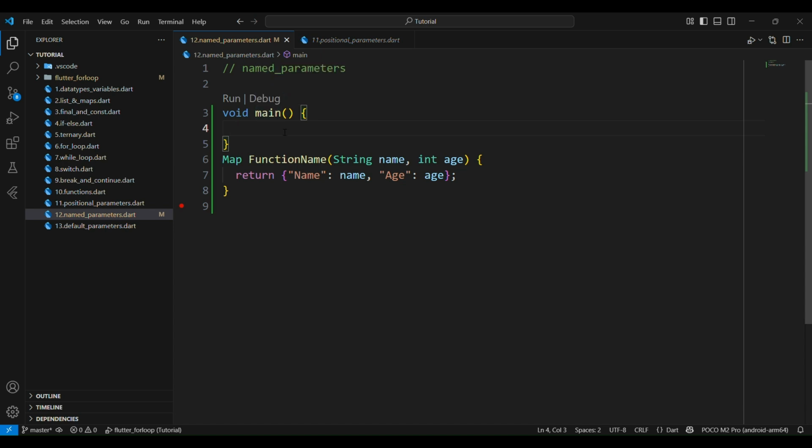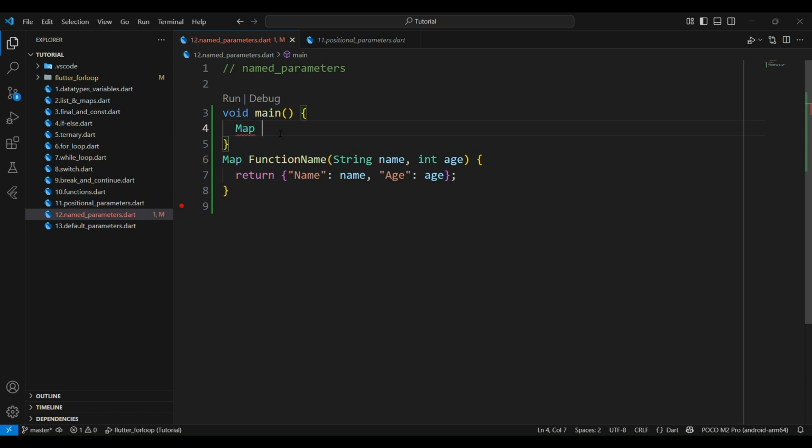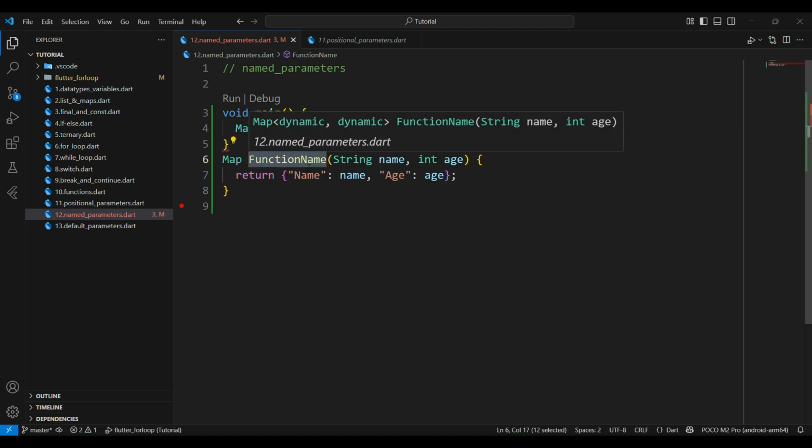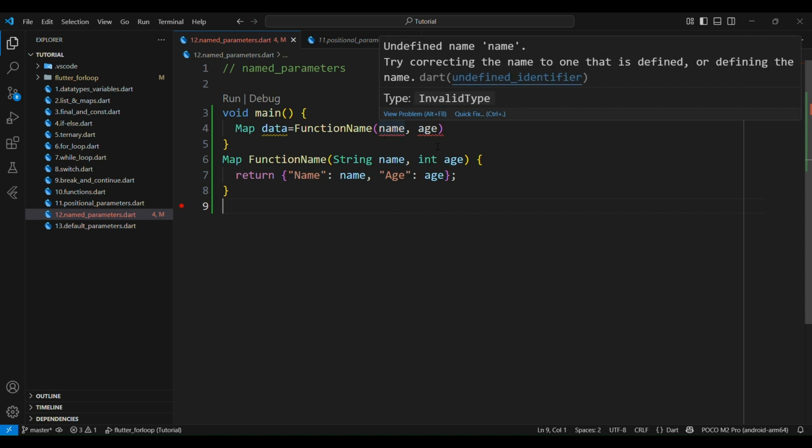Next, we have to print these functions in our void main function. The void main function doesn't return anything, but it is used for some specific task we have to perform. So I'd like to define our map here. I'll define a map with a new variable name, data, equal to the actual function name we have given in our function. That's the name we have to write here. So I'll write the function name here and open the brackets.